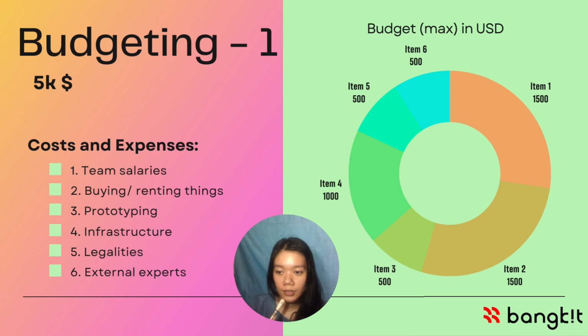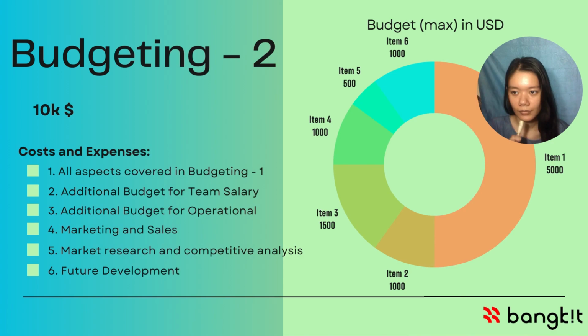For infrastructure, use about $1,000. And for legalities, need about $500. And for the external experts, we will use about $500. If we use budget type 2 with the amount of $10,000, we will add some categories from the budgeting one. For all aspects covered in budgeting one, it is still the same and it is valued about $5,000.